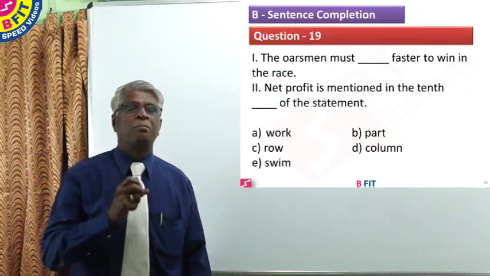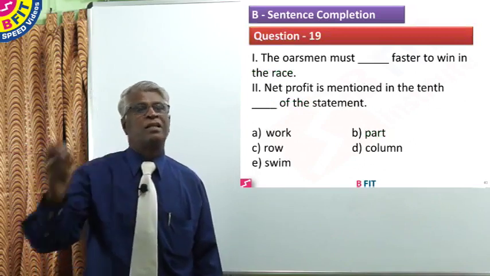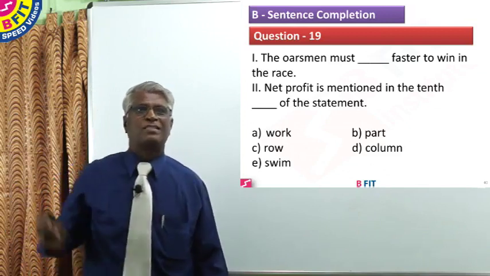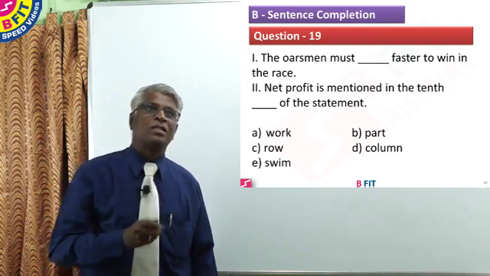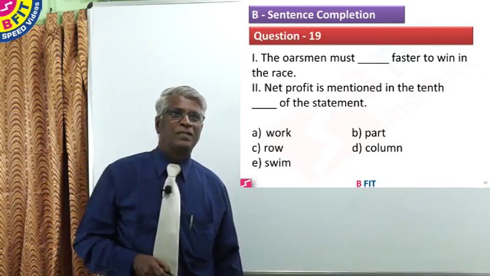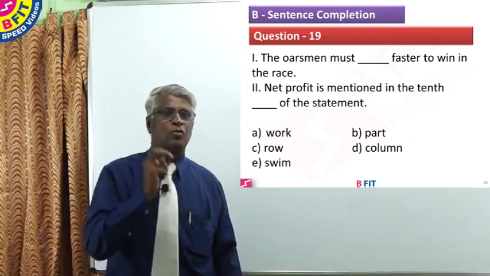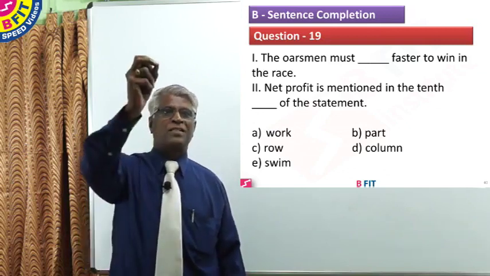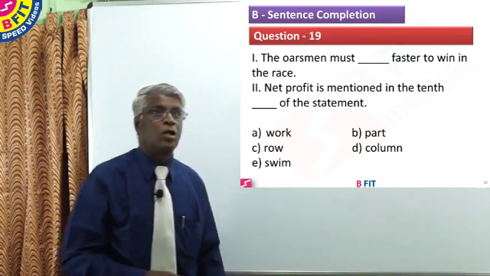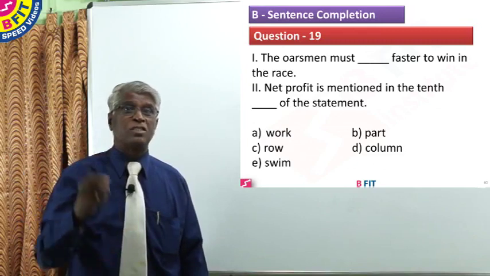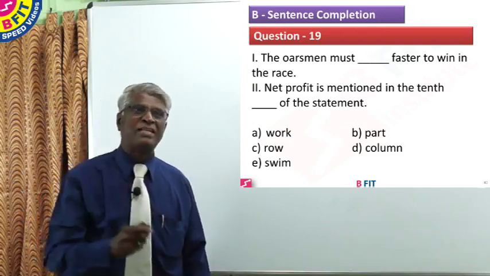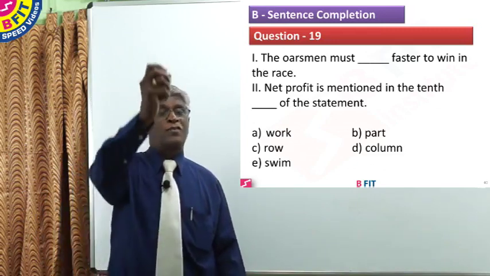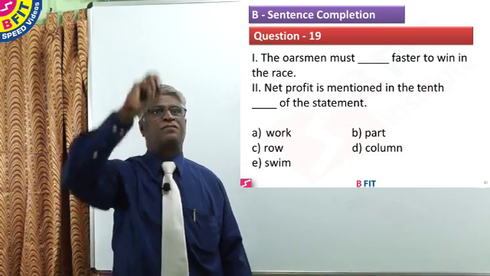Now question 19. The oarsmen must dash faster to win the race. The net profit is mentioned in the 10th dash of the statement. The oarsmen must work faster. Net profit is mentioned in the 10th work. So work is wrong if you think of the second sentence. The oarsmen must part faster. Part is wrong in the first sentence itself. Row faster. The oarsmen must row faster. They have to beat the water with their oars. That's why they are called oarsmen. So row faster. Row is used as a verb in the first sentence.